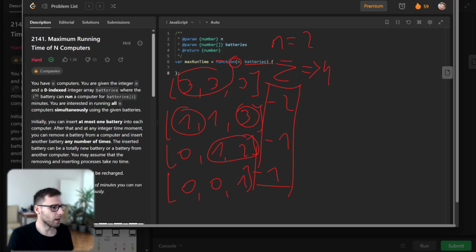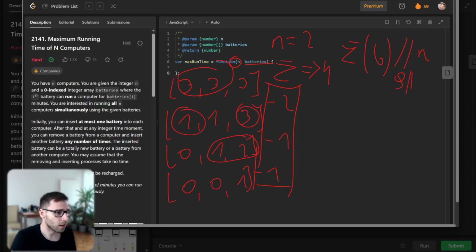As you can see, the maximum possible running time is the sum of the array of batteries divided, without remainder, by n. So it's an upper bound. Why upper bound? Because, for example, in this case, it will be 9 divided by 2, so the upper bound is 4. And the lower bound will be just the minimum battery, so basically it will be 1.